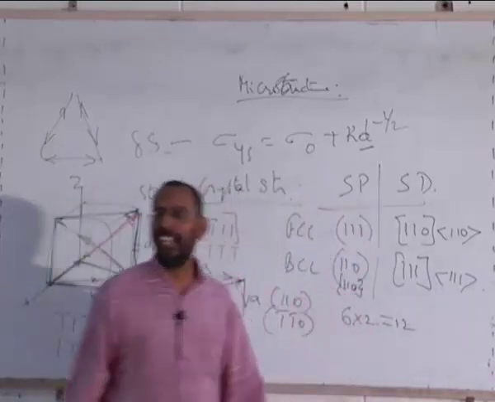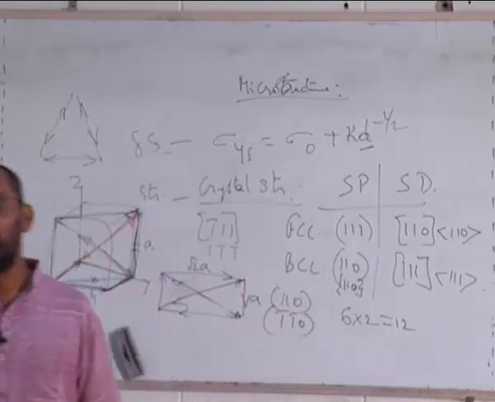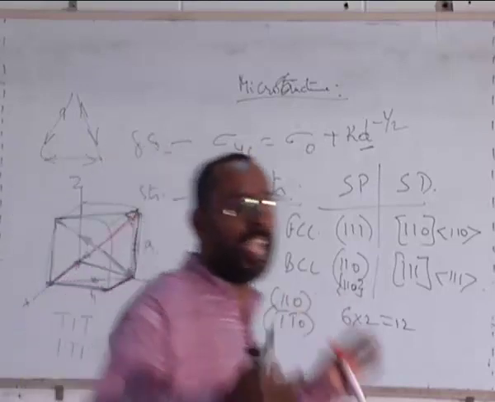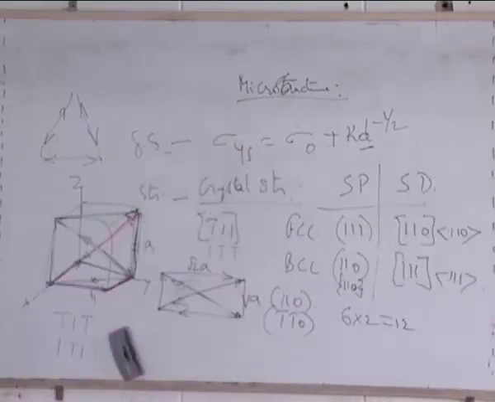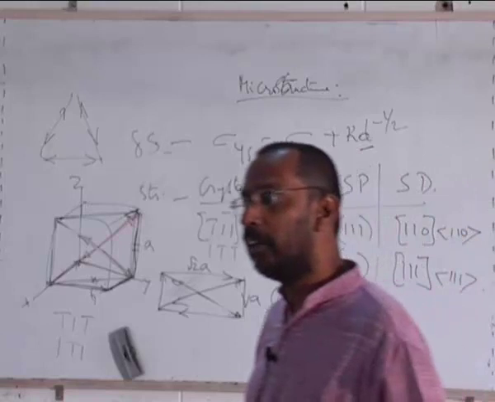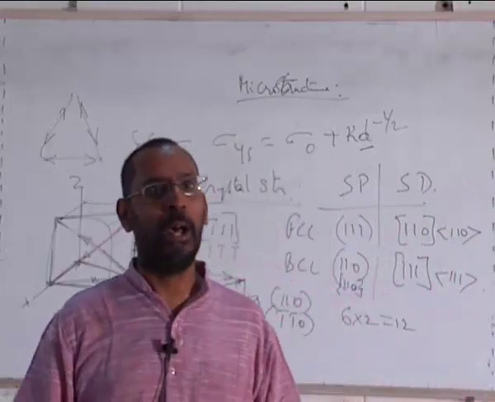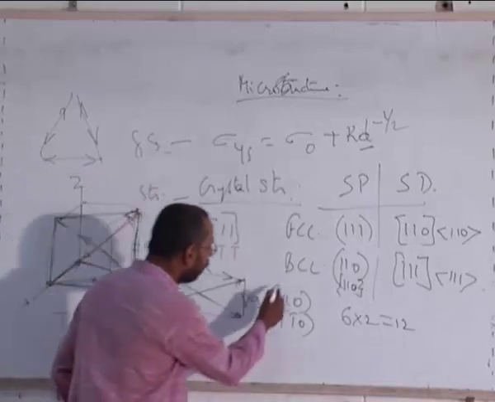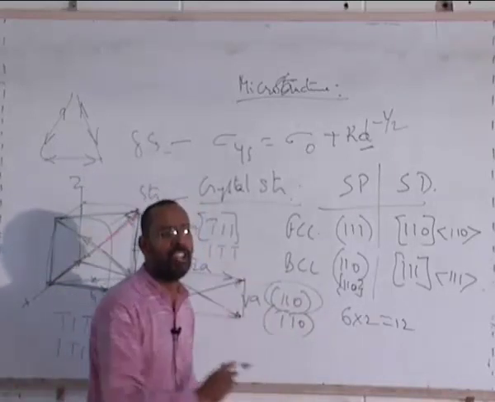Now you can clearly see actually the number of slip systems for FCC and BCC are the same. If you consider only the closest packed planes, they are always the same. That is also 12, this is also 12. But when you say for BCC, we have 48 slip systems. Why is that so? For FCC also you should have considered more things. The reason why we say 48 is because we not only consider 110, we consider other planes also.